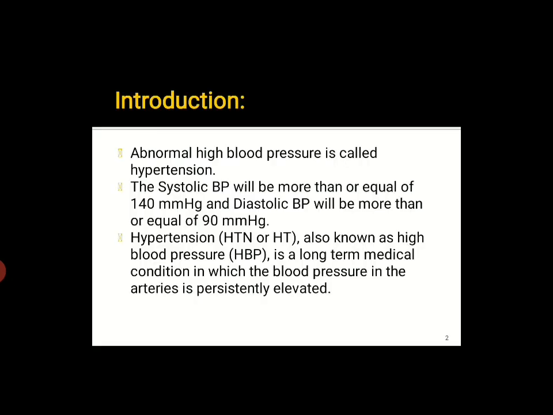Let's see. In the introduction of hypertension, we will discuss the definition of hypertension. An abnormally high blood pressure is called hypertension. The systolic blood pressure will be more than or equal to 140 mmHg and the diastolic blood pressure will be more than or equal to 90 mmHg. Hypertension is also known as high blood pressure. It is a long-term medical condition in which the blood pressure in the arteries is persistently elevated.